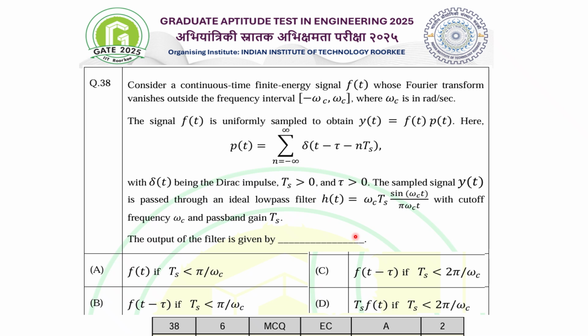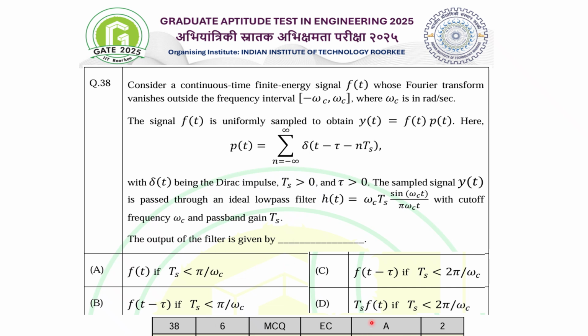But how will you go about it? Your f(t), the message signal, is given having the band limited frequency omega c, and then you go for sampling. You sample with this sampling train, and after sampling, how will you reconstruct? Just pass it through this filter. This is your sinc function filter, which means a rectangular function in frequency. Then check the output, find out the Ts, and you will get the value.